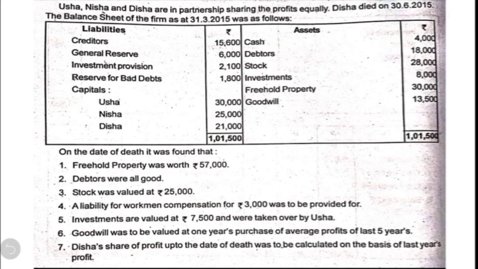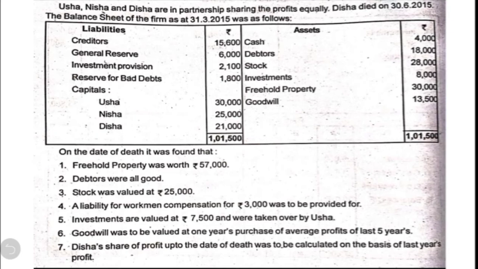Disha. On the date of death, it was found that freehold property was worth rupees 57,000, debtors were all good, stock was valued at 25,000, a liability for workmen's compensation for rupees 3,000 was to be provided for, investments are valued at rupees 7,500 and were taken over by Usha. Goodwill was to be valued at 1 year's purchase of the average profits of the last 5 years.